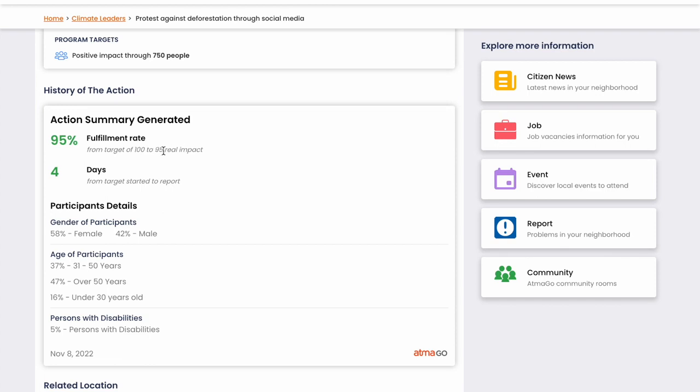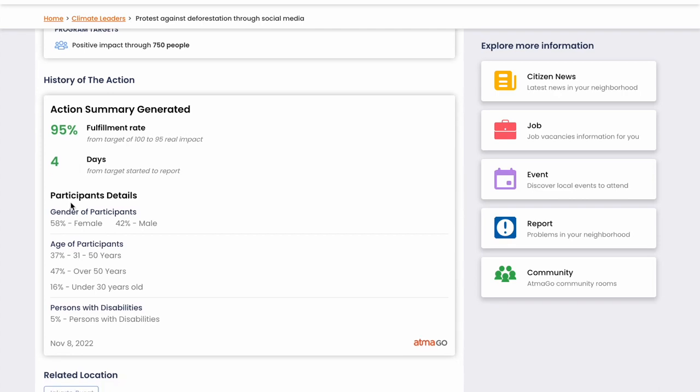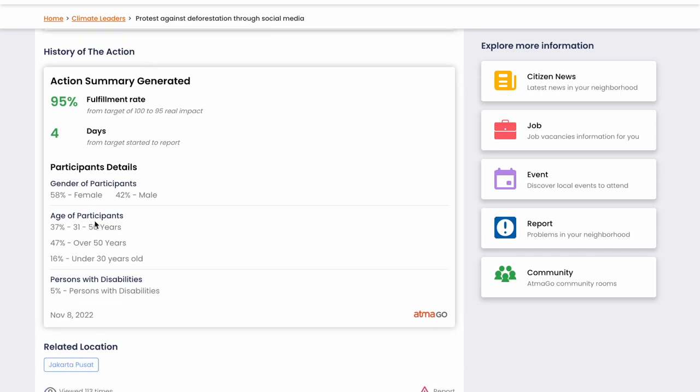And so the community informed that it was 95 people, hence the 95%. The campaign went on for 4 days, and we also asked them the details of the demography of the people. So the number of females in the group, and also the age demography, and also whether or not there are persons with disabilities.